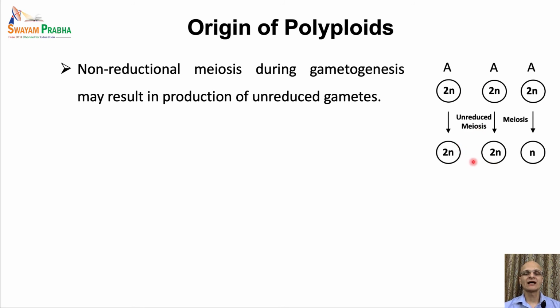Now, when these unreduced gametes fuse together, that is 2n plus 2n, or the unreduced 2n gametes may fuse with the normal gametes having half the number of chromosomes as in the normal condition, it results in individuals with a higher ploidy level. When the unreduced gametes fuse together, they generate tetraploid individuals, whereas when an unreduced gamete fuses with a normal gamete, it will create a triploid individual.